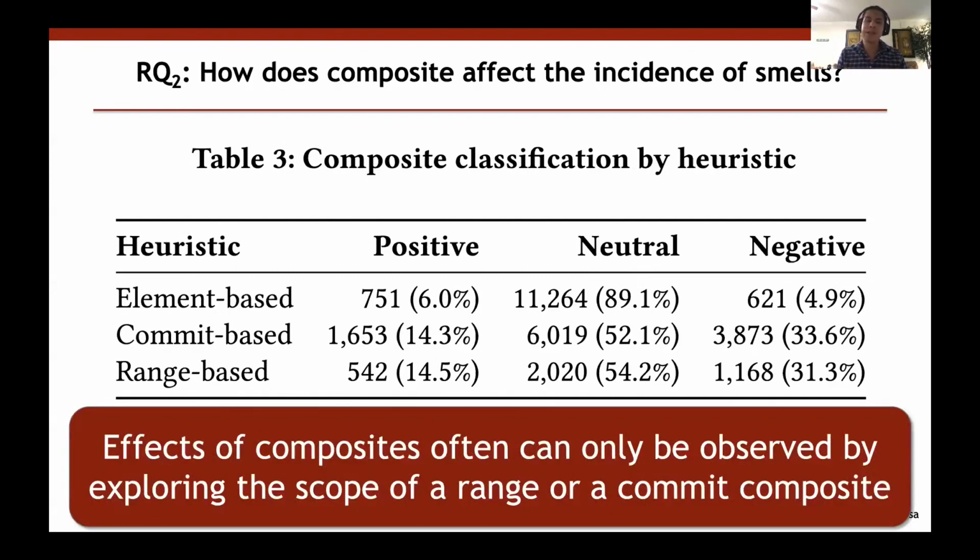And one of these findings is, if a researcher wants to investigate composite and its effect on code smell, they should use the commit-based and the range-based heuristic, because those heuristics have a broader scope, and they can be more appropriate to investigate how composites affect the incidence of smells. We have several findings related to this conclusion, and I invite you to go to the paper again and take a look at these findings.